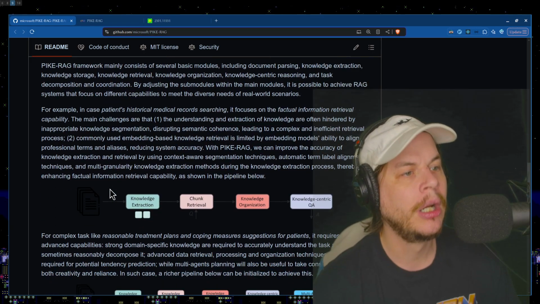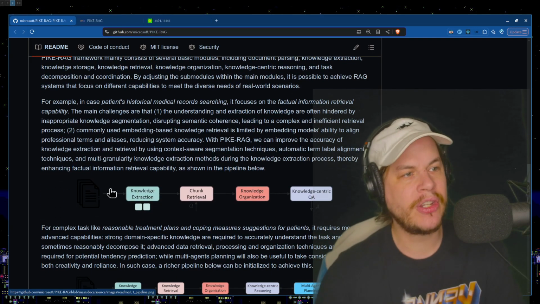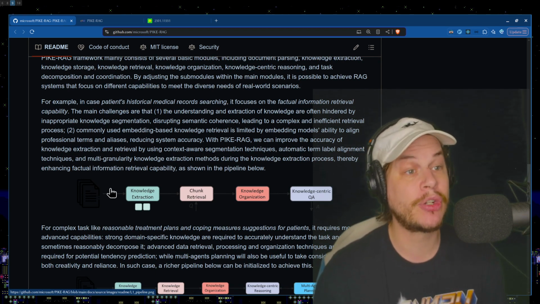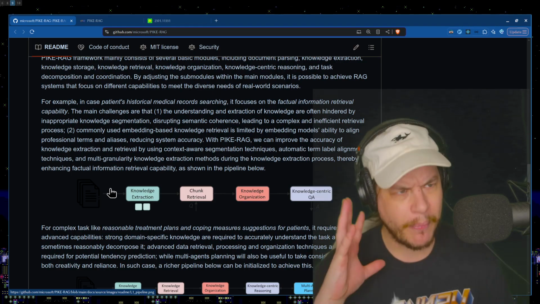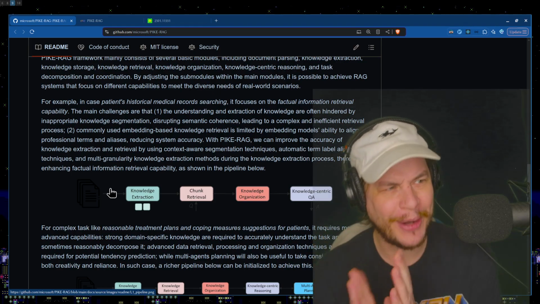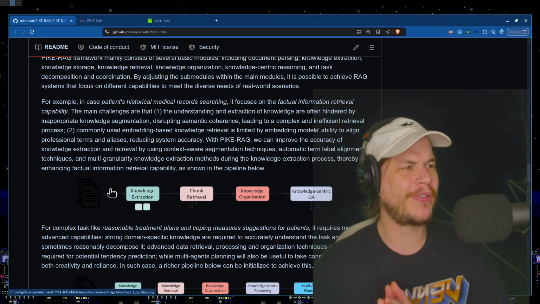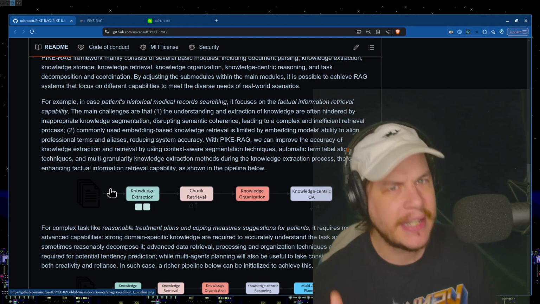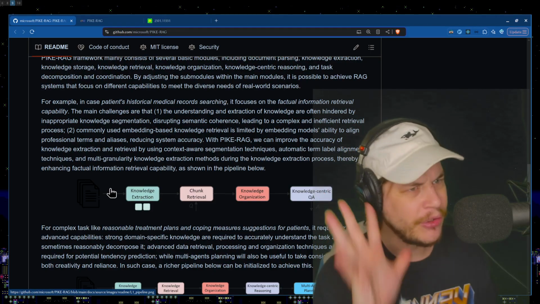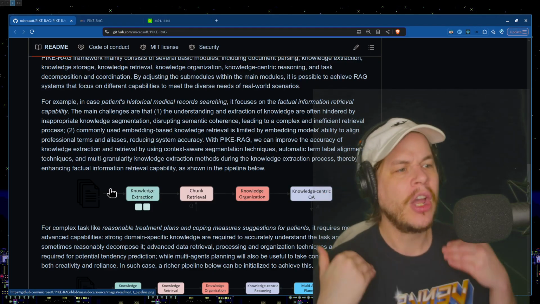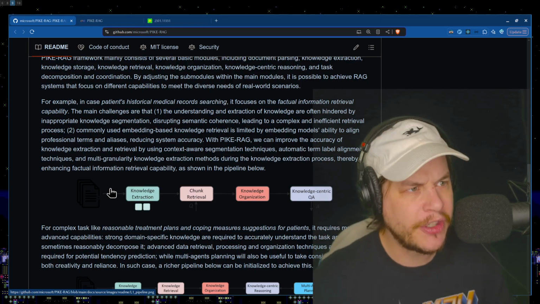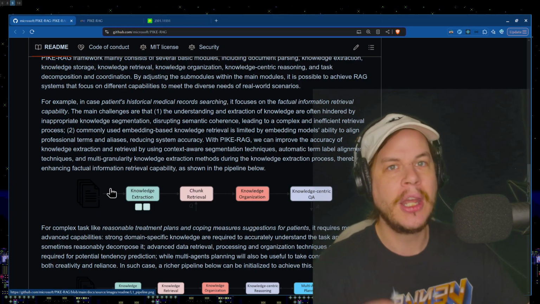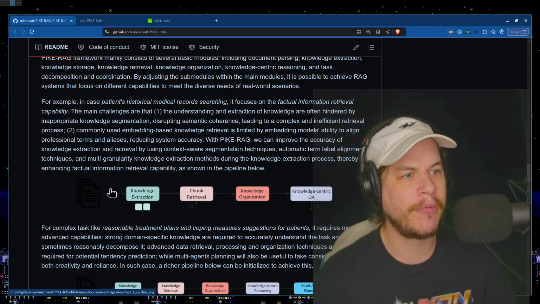Okay, sure. For example, in the case of patient's historical medical record searching, it focuses on the factual information retrieval capability. So in patient's historical medical record searching, we need to find some historical records for a patient. We're going to really make sure that we need factual information here. We don't need creativity at this time. This is really for patients. We're using a RAG system. We want our answers to be informed by our domain-specific knowledge base. However, since this one is from medical history, we need to focus on the truth. We need to focus on factual information retrieval.